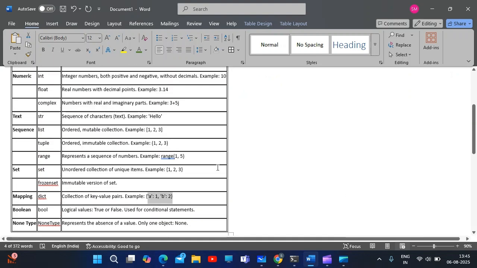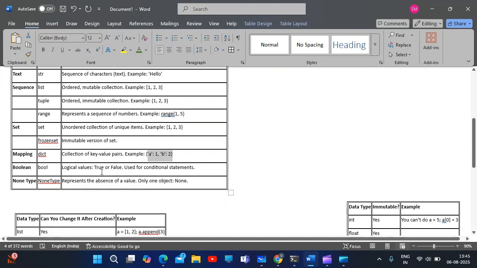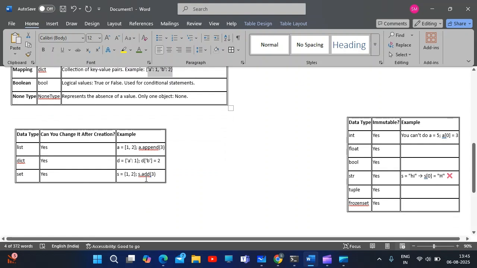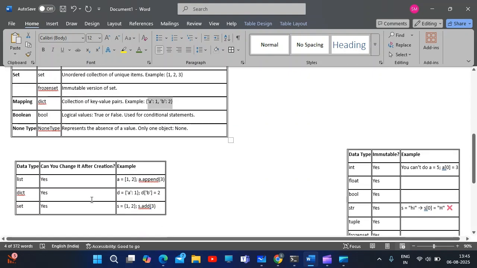Now, from all the data types that we have seen, boolean is nothing but the logic value true or false, used for condition statements, like is 1 greater than 2, we will get false. To check whether a condition is true or not, we can use these boolean terms. None type is nothing but the absence of value, it contains the null value. From the data types we have seen, now let's differentiate whether each is mutable or not.